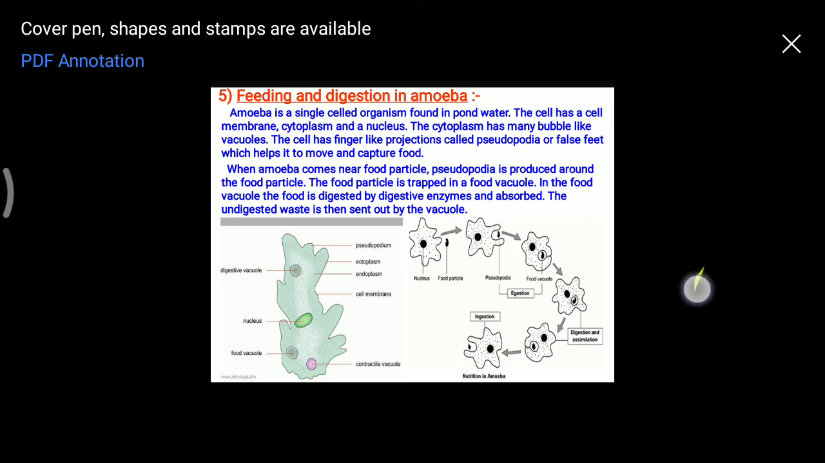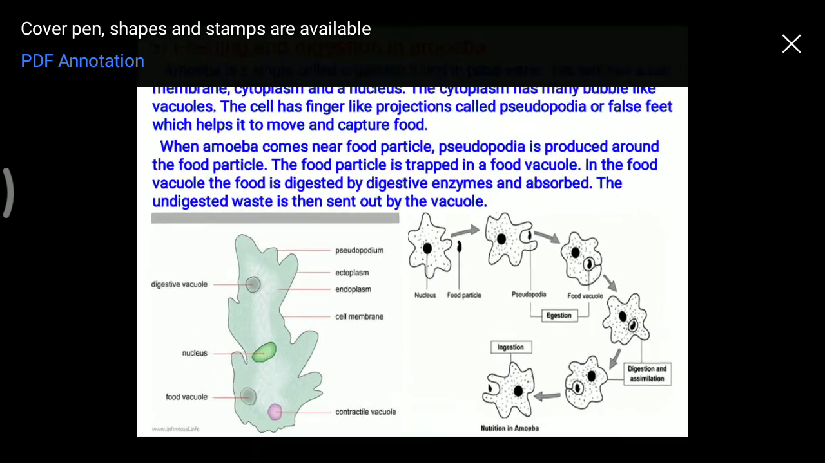The amoeba has the ability to capture its food through false feet known as pseudopodia, and then it is stored in a food vacuole where several digestive enzymes act on it and it gets absorbed into the body of the amoeba. Lastly, the undigested food material is ejected again with the help of pseudopodia from this vacuole.